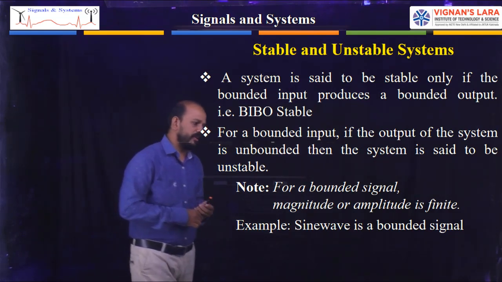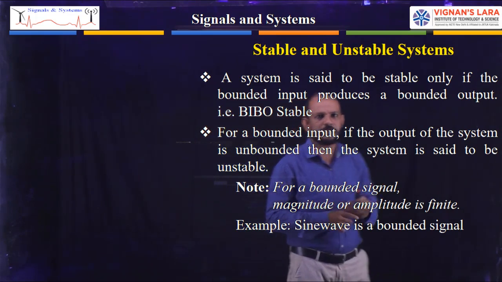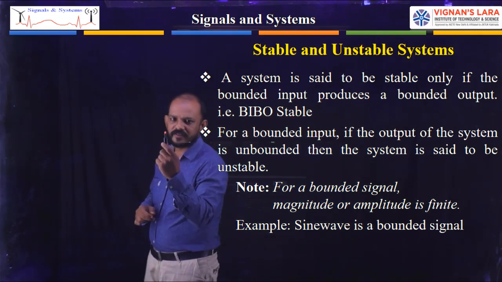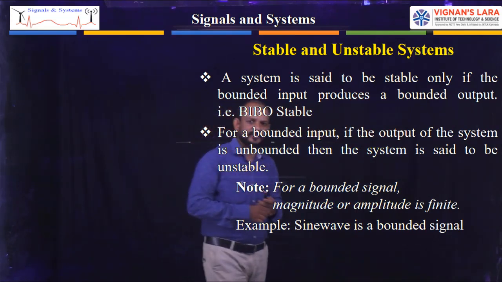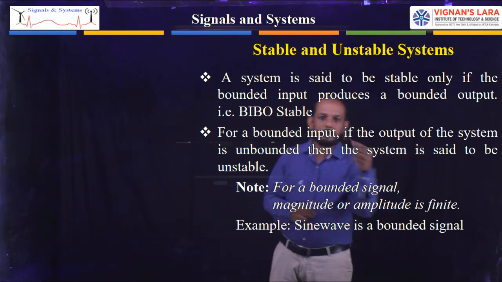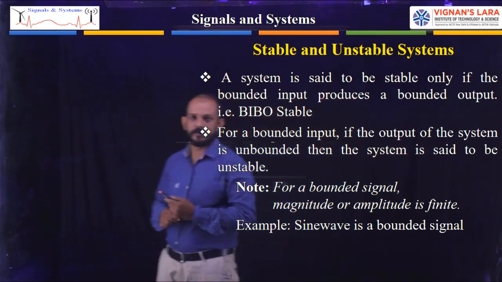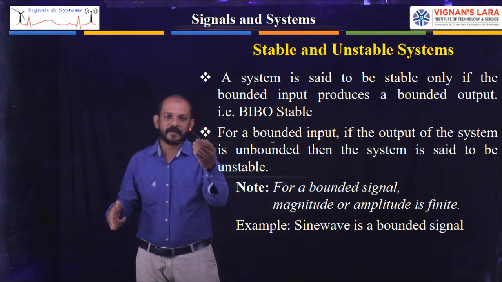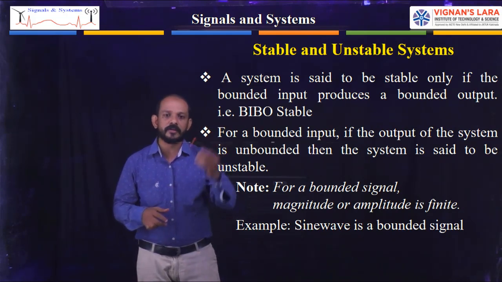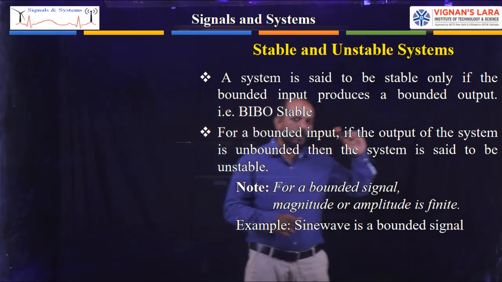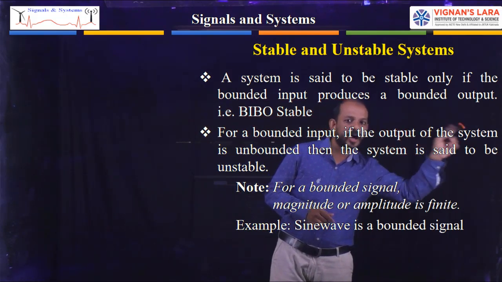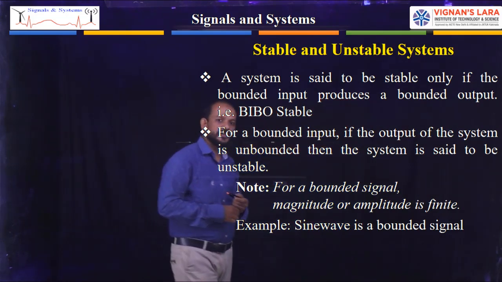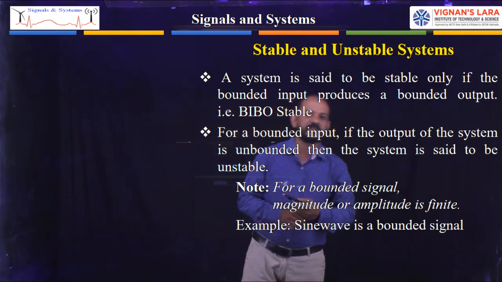So whenever anyone asks you what is stable and what is unstable: if the system produces a bounded output for a bounded input, then it is stable. If a system produces an unbounded output for a bounded input, then that is unstable. Bounded output for a bounded input is nothing but the stable system. That is the BIBO stable. In the same way, unbounded output for a bounded input, that system is nothing but an unstable system.